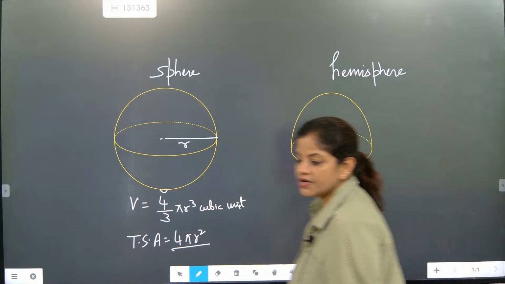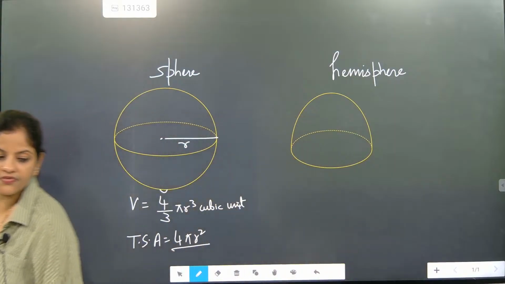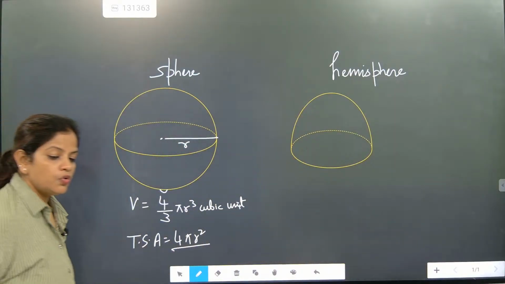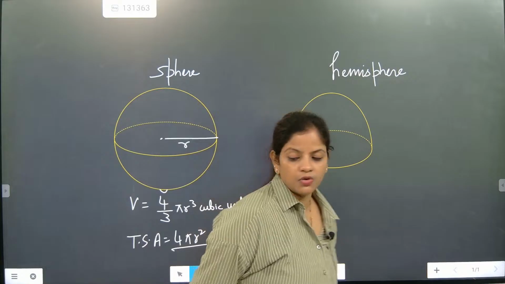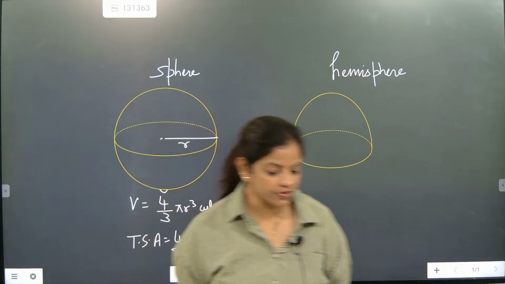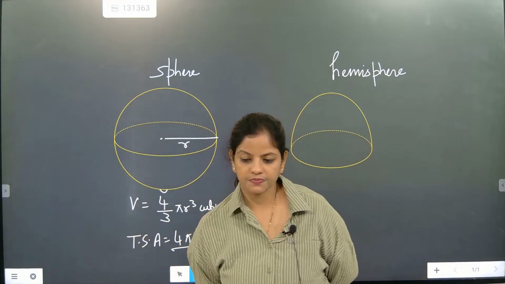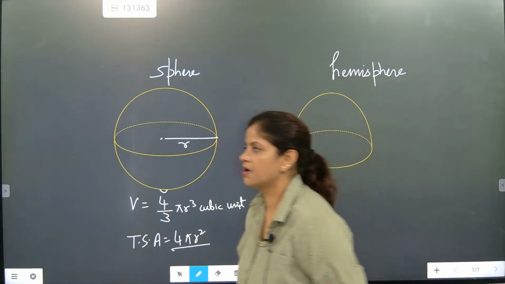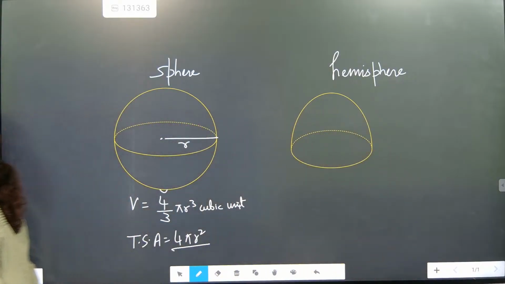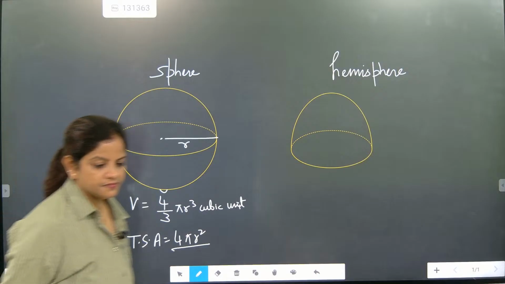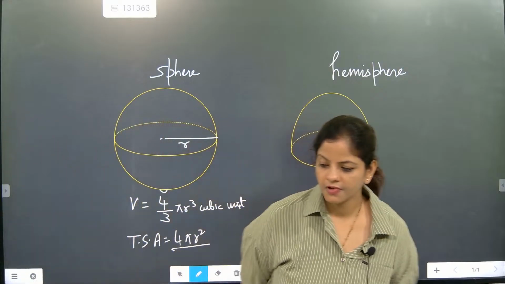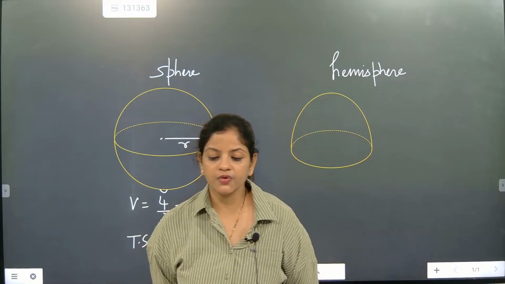Okay, Sanjay, did you understand? Total surface area is 4 pi r square. Sanjay, Tarun, Lokesh, three of you interact with me as fast as possible. Yeah, Tarun, very nice, very quick you have responded.